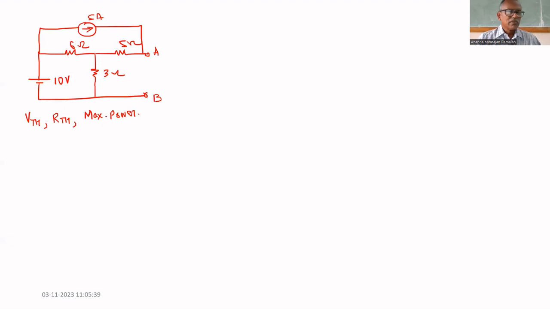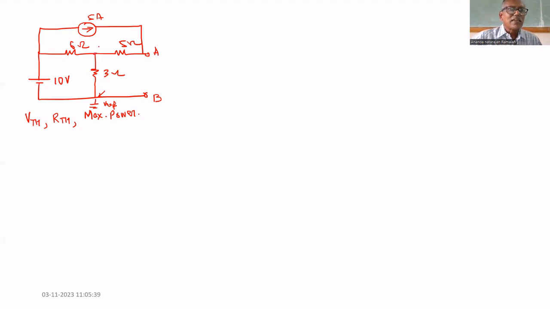No other way. How many junctions are there? This is one junction. We can assume it as the reference junction because this negative terminal is connected to B. So one junction is assumed as reference. Any other junction?